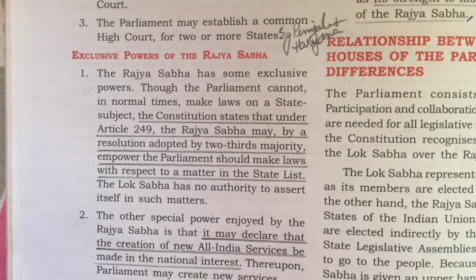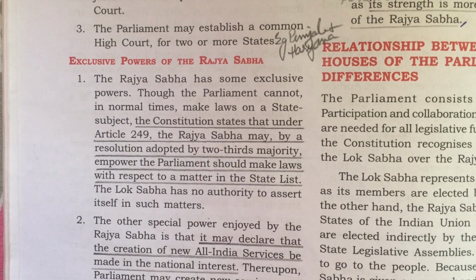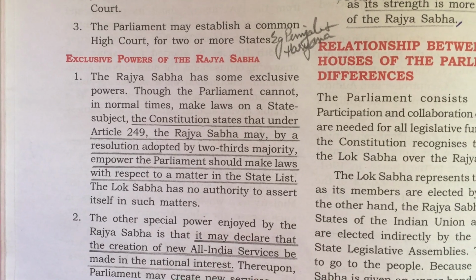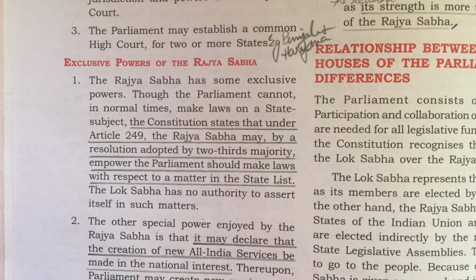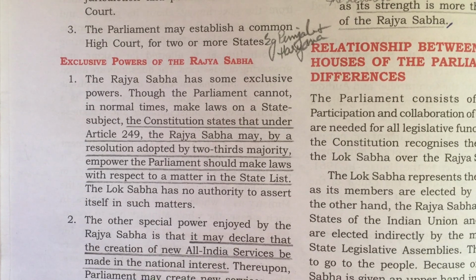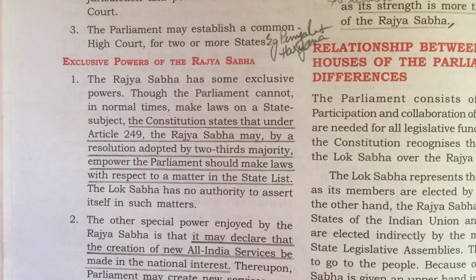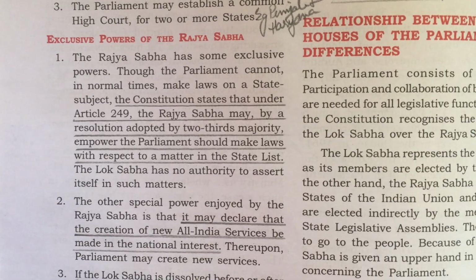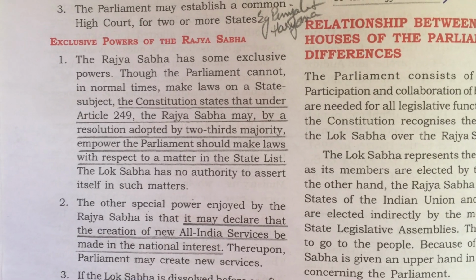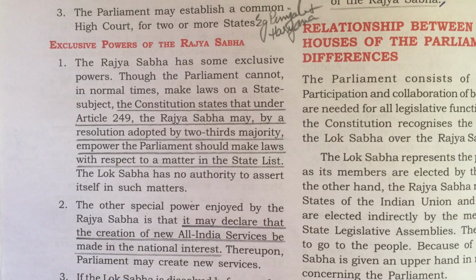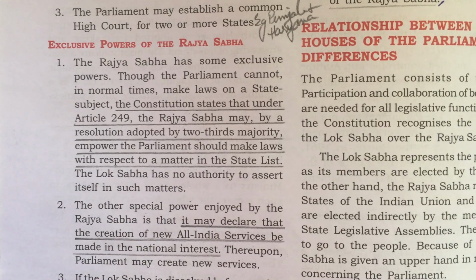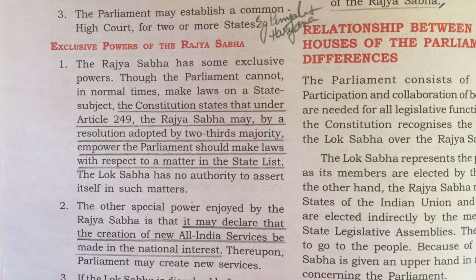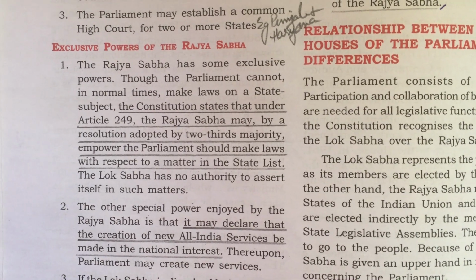Now next we have exclusive powers of the Rajya Sabha. Exclusive means it is only meant for the Rajya Sabha. The Rajya Sabha has some exclusive powers. Though the parliament cannot in normal times make laws on a state subject, the constitution states that under Article 249, the Rajya Sabha may, by a resolution adopted by two-third majority, empower the parliament to make laws with respect to a matter in the state list.